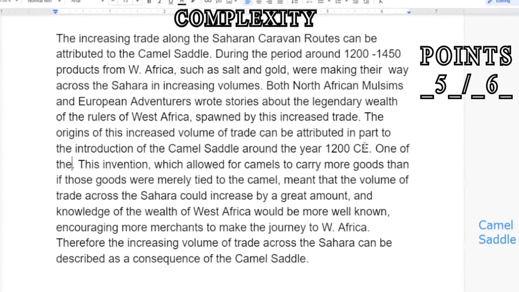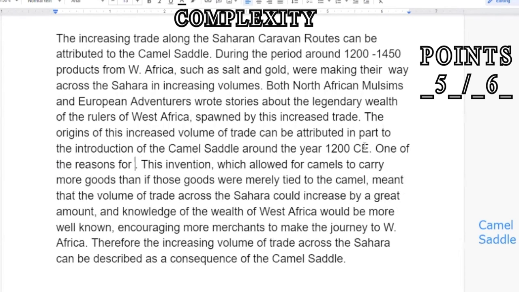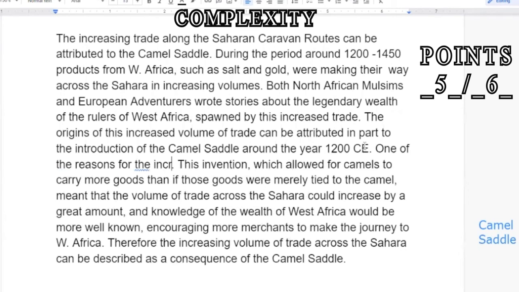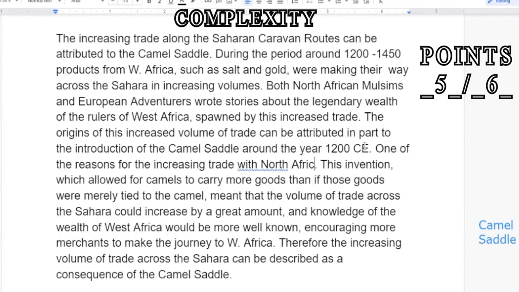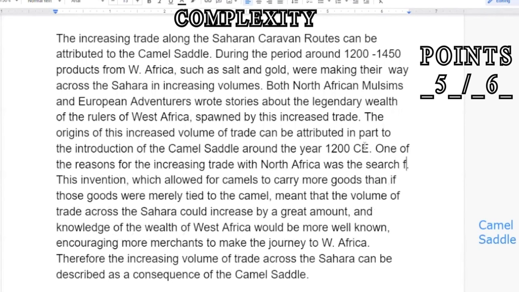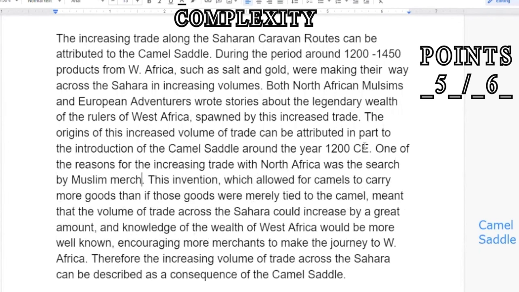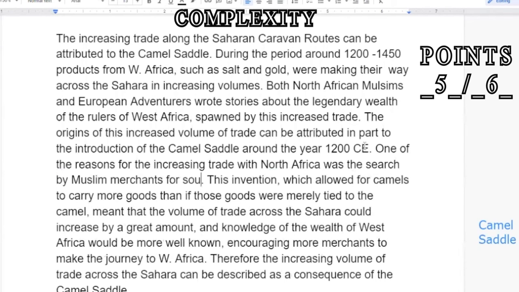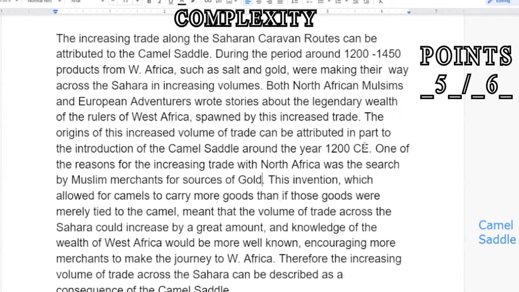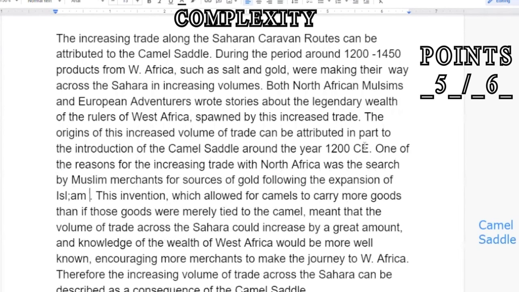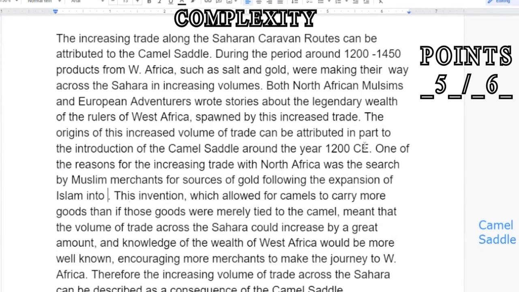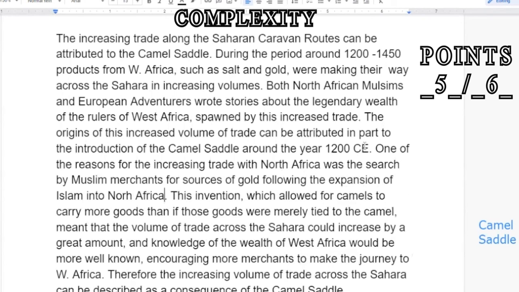So one of the reasons for the increasing trade with North Africa was the search by Muslim merchants for sources of gold following the expansion of Islam into North Africa.